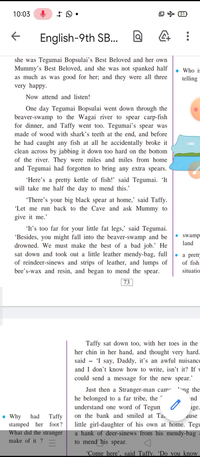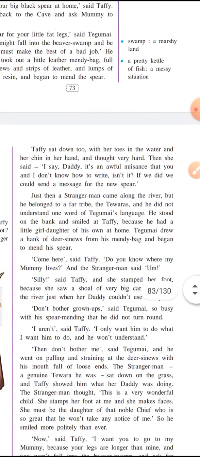For the reindeers, he had sinews and strips of leather as well, so that he can tie the things together. Also, he had lumps of beeswax and raisins to give it the effect of a stick or a glue. That was a natural thing used, and then he began to repair his spear.